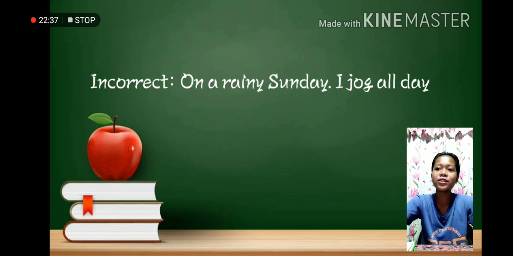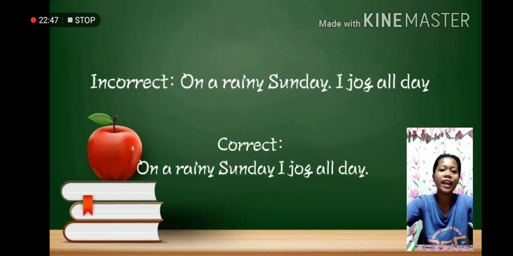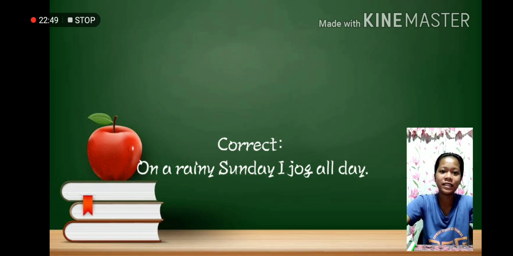In order to correct that, we need to connect the two. For example, on a rainy day, I jog all day. So we must put the period after the day. Do you get it? Alright.